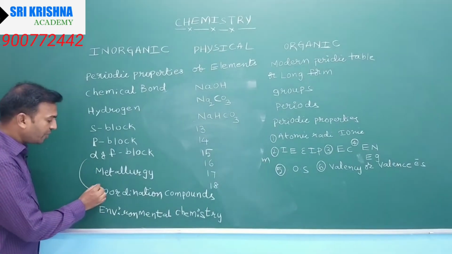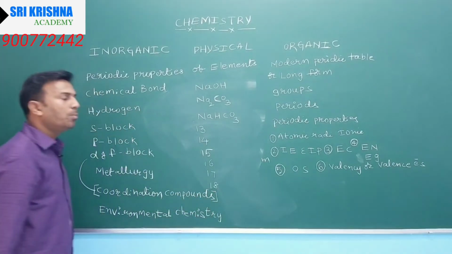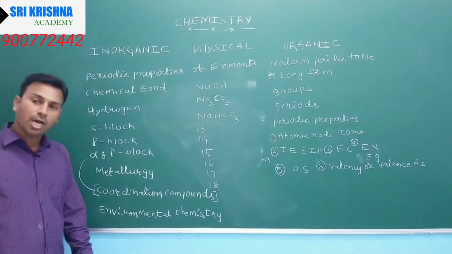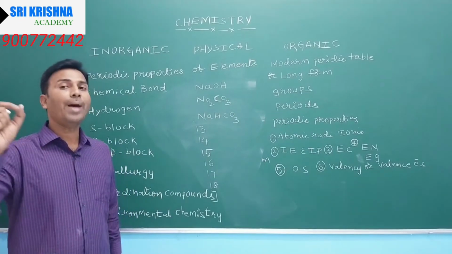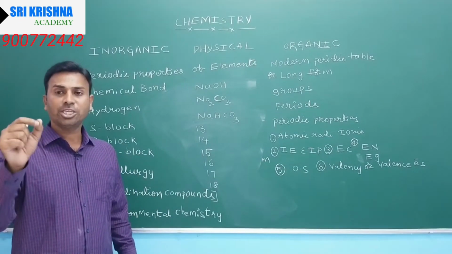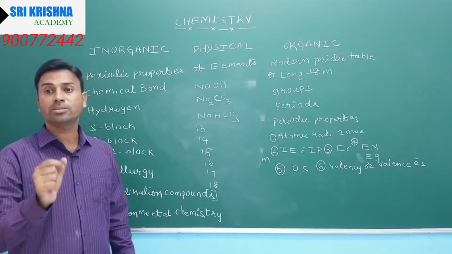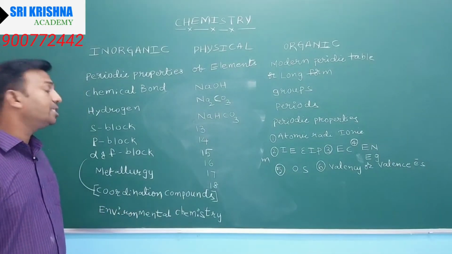Coordination compounds are very important nowadays, and we are expecting more questions from them. In coordination compounds there is IUPAC, the International Union of Pure and Applied Chemistry, naming for coordination compounds, meaning complex compounds, and the structures of complex compounds.